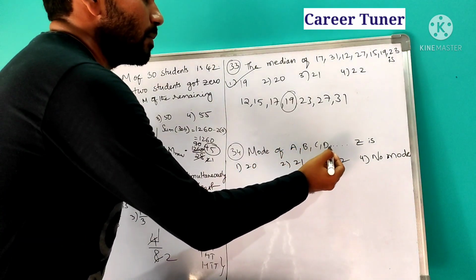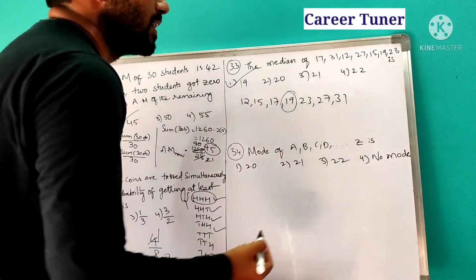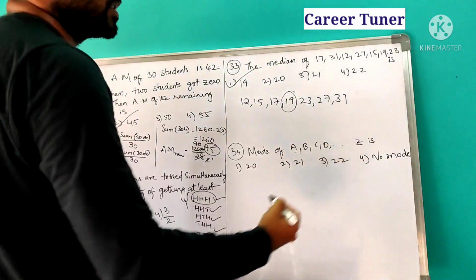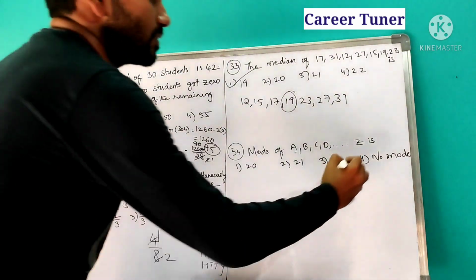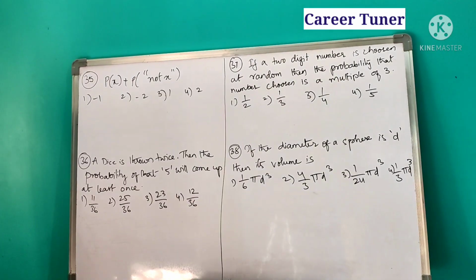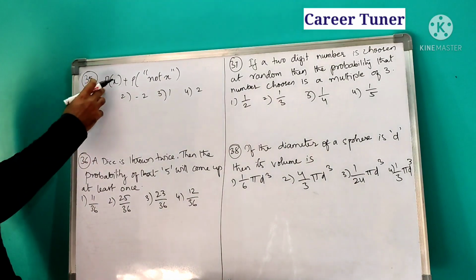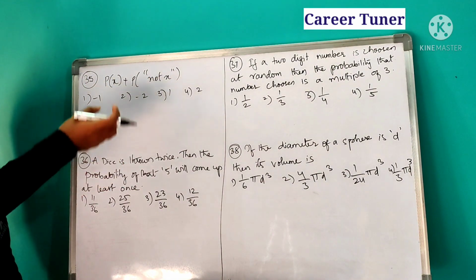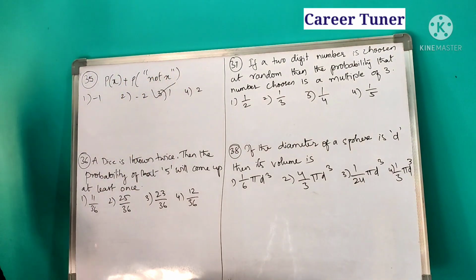Next, the mode of A, B, C, and so on till Z is. See, every alphabet is repeated only once. When all the alphabets are repeated only once, then we say that there is no mode. Next question, P of x plus P of not x. We have seen P of e plus P of not e is nothing but 1. So similarly here also the same case, so the answer is nothing but 1.